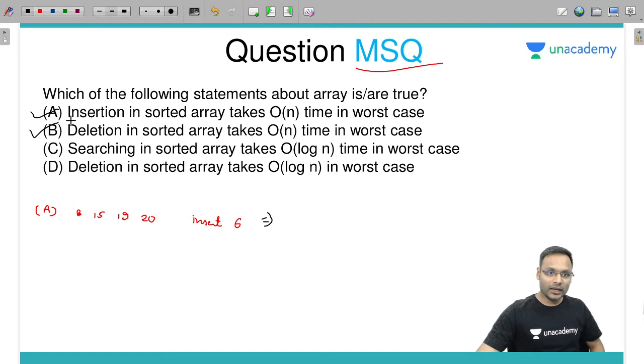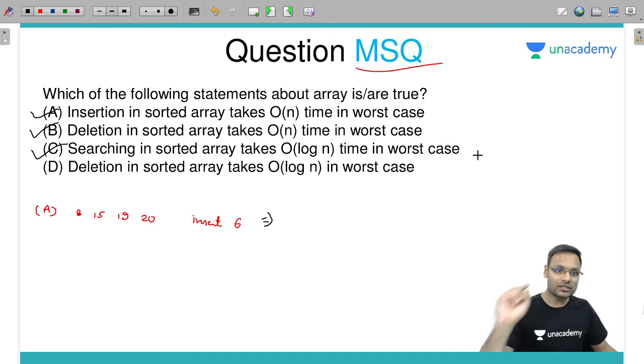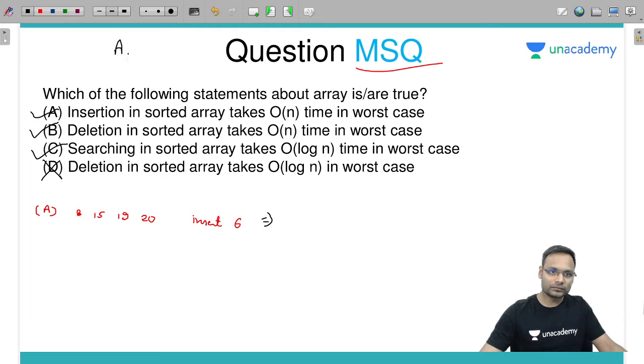Next one. Searching in a sorted array takes big O of n time in worst case. Yes, if it is a sorted array then it is possible, absolutely. That is also true. Searching in sorted array takes big O of n time in worst case, absolutely correct if you are going to apply the binary search. Deletion in sorted array takes big O of n time in worst case. Wrong. So A, B, C are correct.